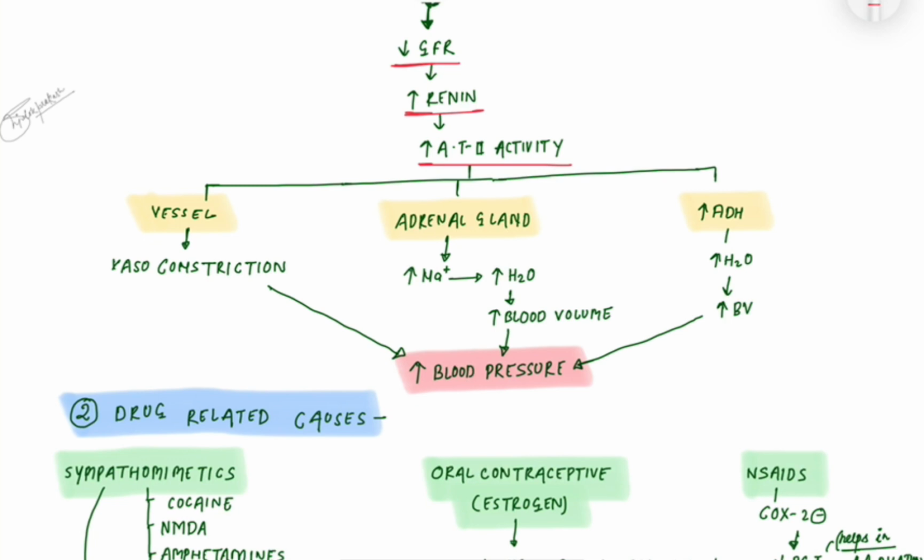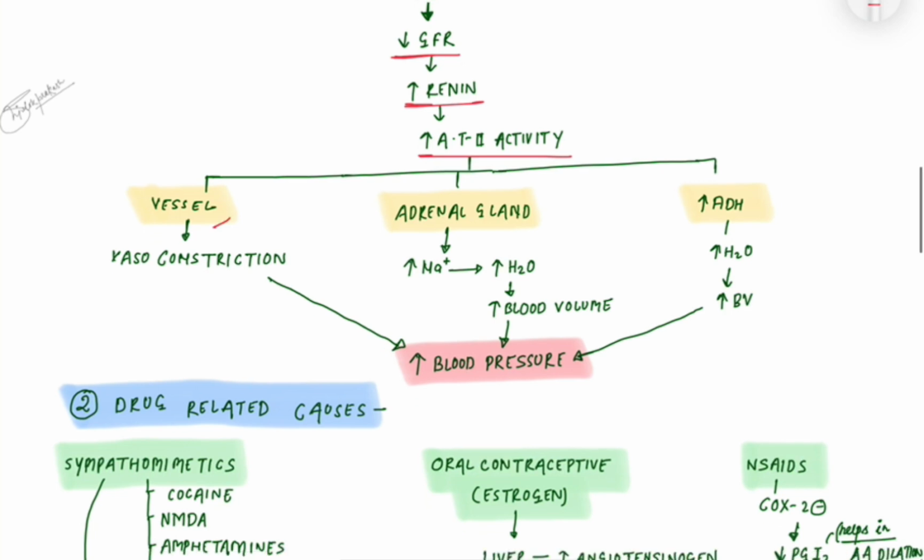Where does angiotensin 2 act? It acts on blood vessels, the adrenal gland, and the posterior pituitary, increasing the production of ADH. On blood vessels, it causes vasoconstriction.